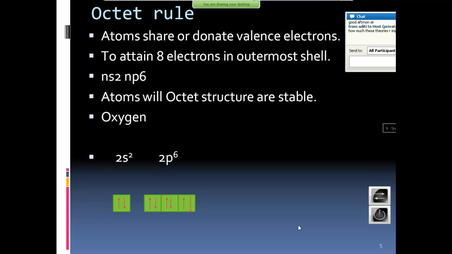It's stable. So how did it get 2 electrons? By forming 2 bonds. Maybe from 2 hydrogen atoms, or from other 2 carbon atoms, it forms 2 bonds and becomes stable. Fine.